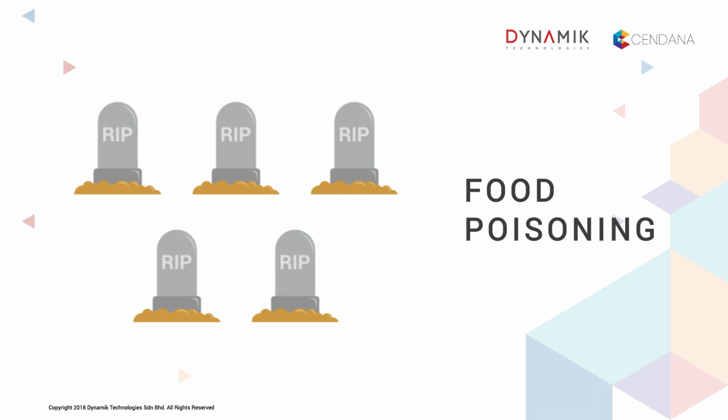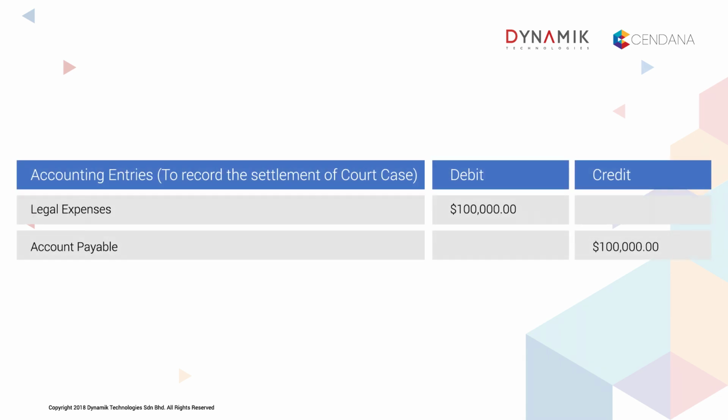The legal and settlement expense is $100,000 and the accounting entries are such that the debit will be the legal expense for $100,000 and credit the account payable for the same amount. Do note that the transaction is recognized in its financial statements to reflect adjusting events after the balance sheet date, which is the end of reporting date.